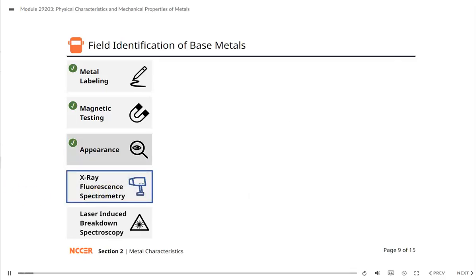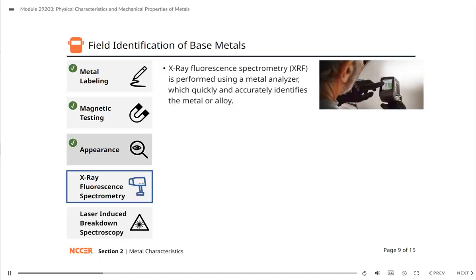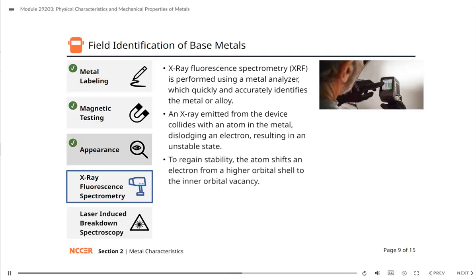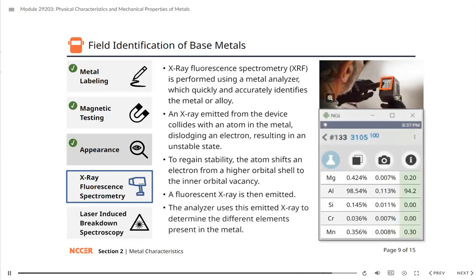X-ray fluorescence spectrometry is another method for identifying base metals. It is performed using a portable metal analyzer to quickly and accurately analyze and identify the metal or metal alloys present in a sample. In this process, an X-ray emitted from the device collides with an atom in the metal, dislodging an electron, which results in an unstable state. To regain stability, the atom shifts an electron from a higher orbital shell to the inner orbital vacancy. A fluorescent X-ray is then emitted, which the analyzer can use to determine the different elements present in the metal.